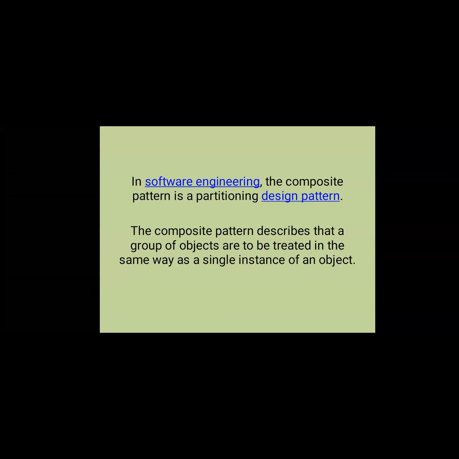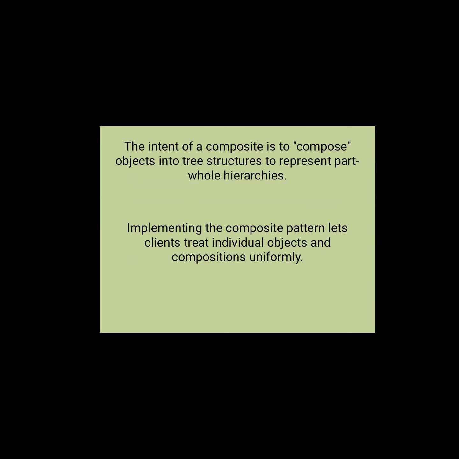This is the composite pattern. The composite pattern is a partitioning design pattern. It describes a group of objects that are to be treated in the same way as a single instance of an object. The intent of composite is to compose objects into tree structures to represent part-whole hierarchies. Implementing the composite pattern lets clients treat individual objects and compositions uniformly.